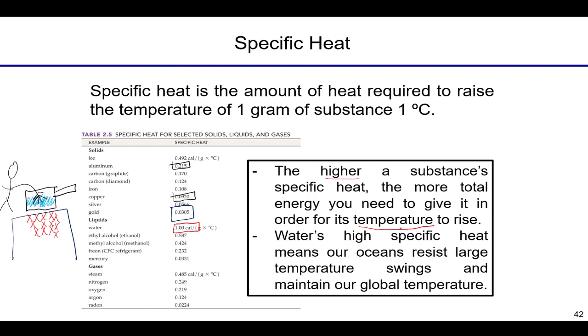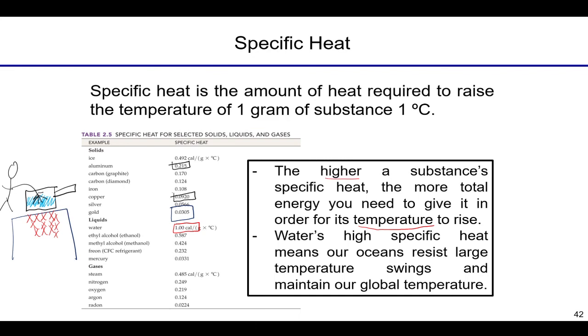Water's high specific heat is one of the reasons why we have fairly stable global temperatures. The sun's radiation is bombarding it all day. The temperature slowly goes up, but when the sun's taken away, it also holds on to that energy very, very well. So specific heat is about how much heat you have to give it to change the temperature, but it's also about how quickly it loses that molecular motion. And so it's about water's high specific heat.